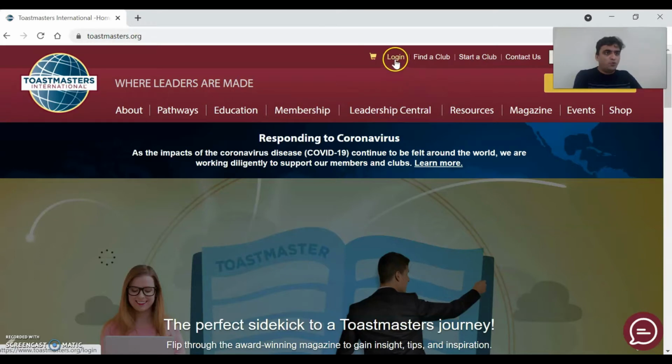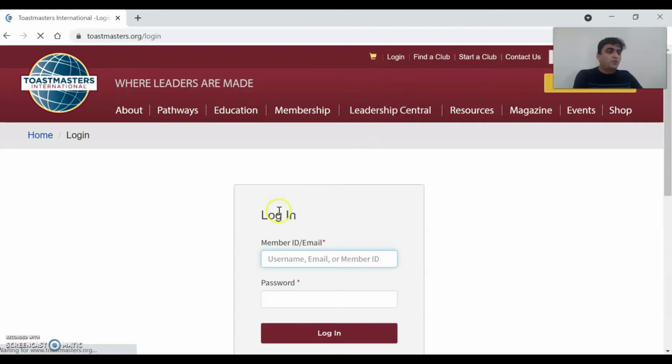Now you will have to go straight to the login page. If you don't have login credentials, I request you to please get in touch with your VP membership or VP education. They will help you with your login credentials. Once you click here, you will get this screen. I am currently using my credentials so that I can guide you further about the login process.